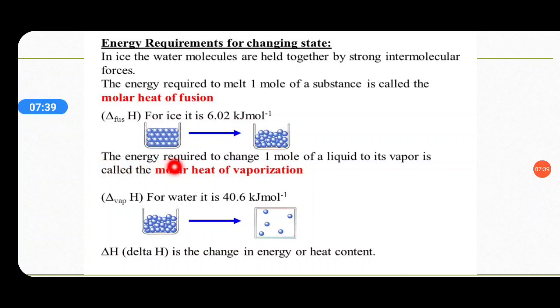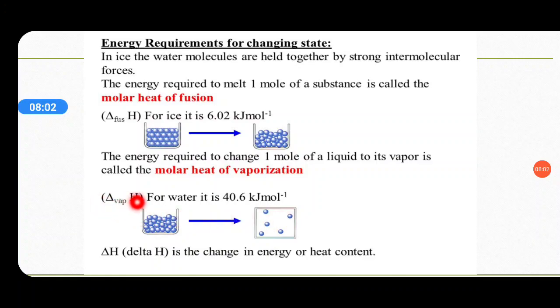The energy required to change 1 mole of a liquid to its vapor phase is called molar heat of vaporization. The amount of heat which is required. In this condition, what is happening? The liquid state of water is changing into its gaseous state, the vapor state.